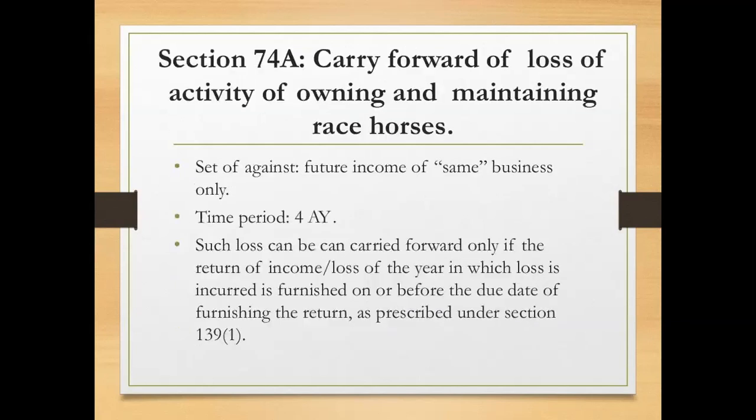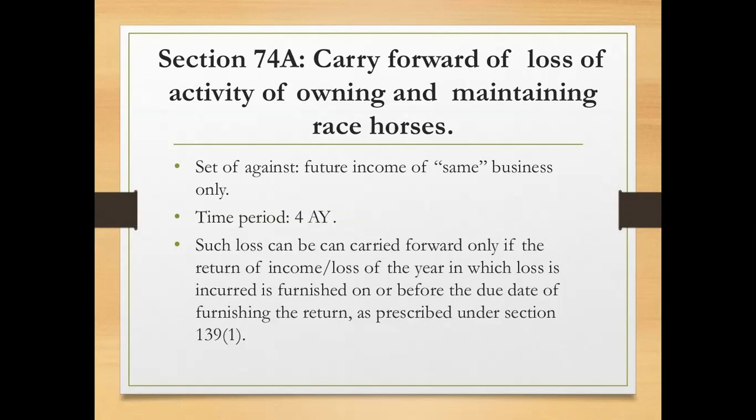Next, section 74A, that is carry forward of losses of activity of owning and maintaining race horses. If there is any loss from owning and maintaining race horses, it can be adjusted with the income from the same source, and it can be carried forward for a period of 4 years.